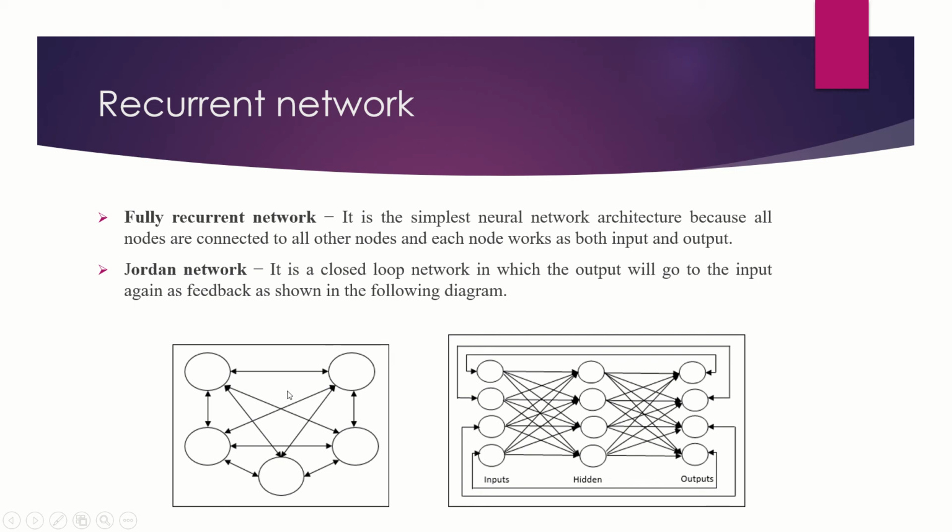What is the Jordan network? It is a closed loop network in which the output will go to the input again as feedback, as shown in the following diagram. So here you can see, this is the Jordan network. Here the output and the inputs are connected by a feedback loop.